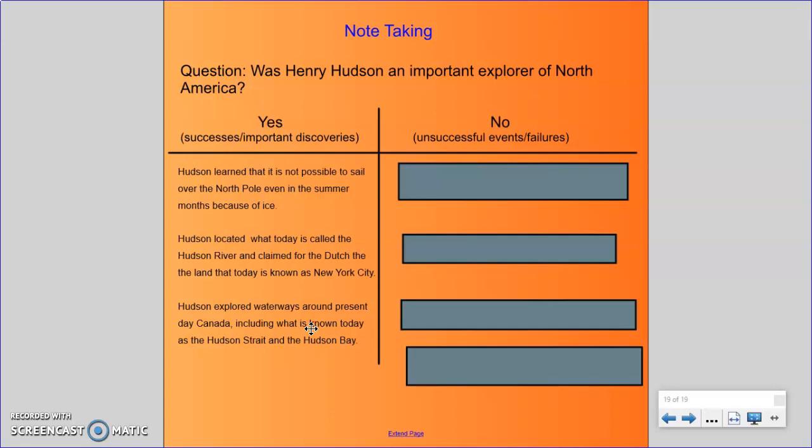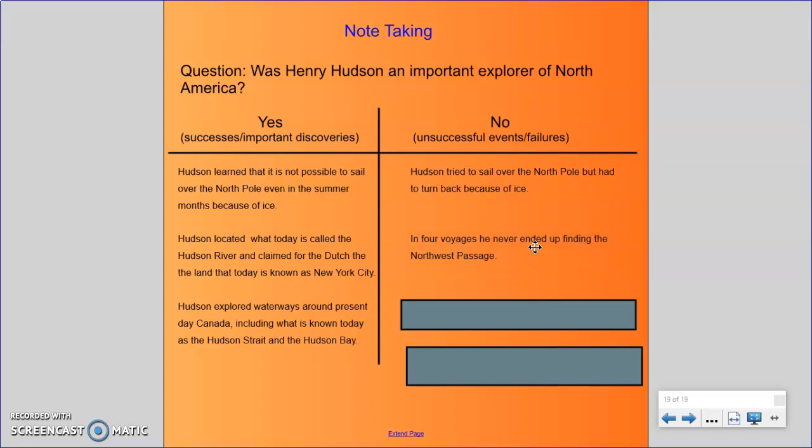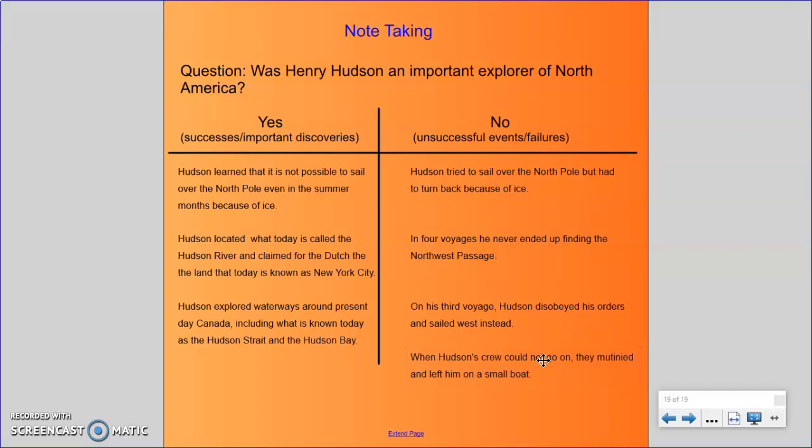In your column about his unsuccessful events or Hudson's failures, you may have noted that Hudson tried to sail over the North Pole but had to turn back because of ice. That in 4 voyages, he never ended up finding the Northwest Passage. And that on his 3rd voyage, Hudson disobeyed his orders and sailed west instead. Lastly, when Hudson's crew could not go on, they mutinied and left him on a small boat.